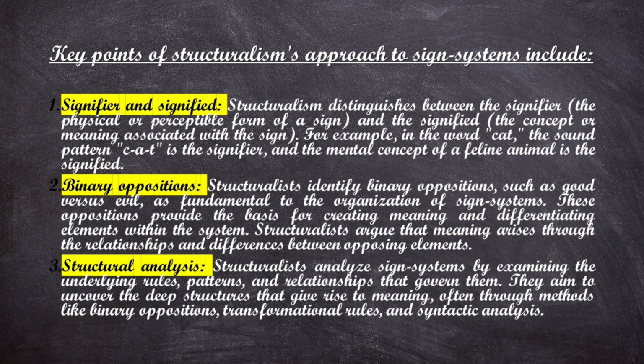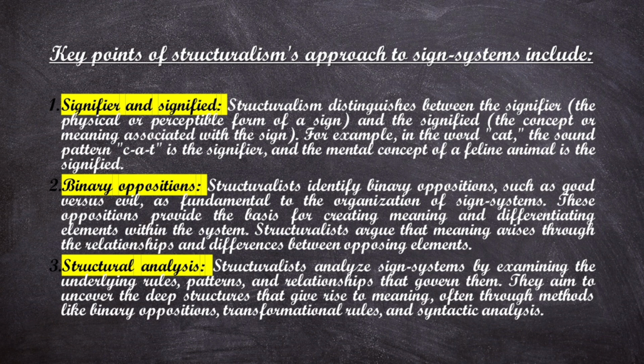Now the next key point that we discuss about the structuralist approach to the sign system is binary opposition. Again, a very important key concept in case of the structuralist approach to the sign system is binary opposition. Structuralists identify binary oppositions such as good versus evil as fundamental to the organization of sign systems. These oppositions provide the basis for creating meaning and differentiating elements within the system. Structuralists argue that meaning arises through the relationships and differences between the opposing elements.